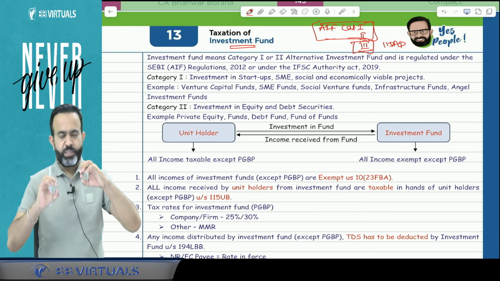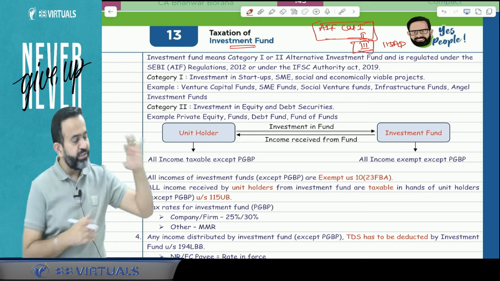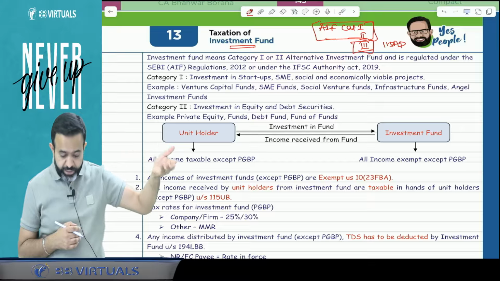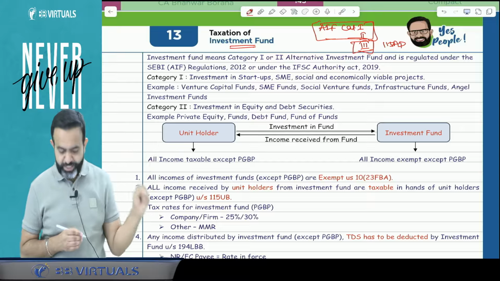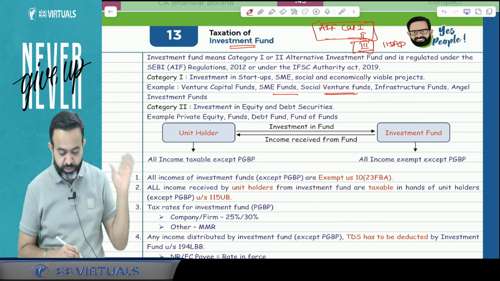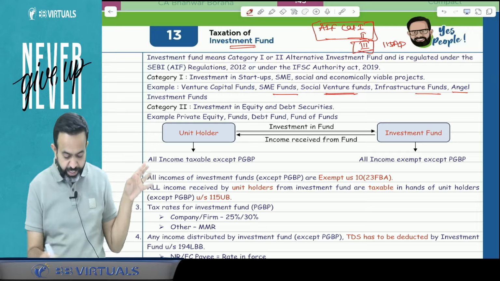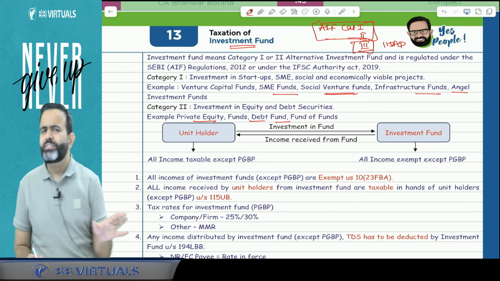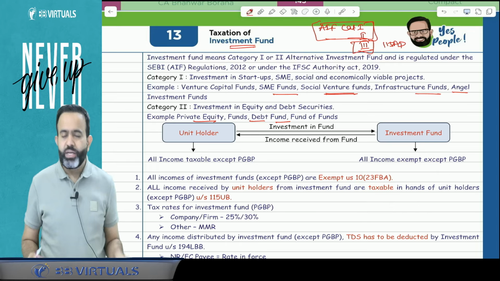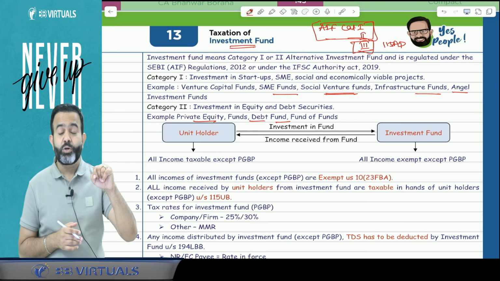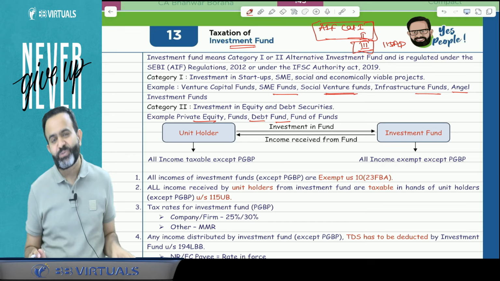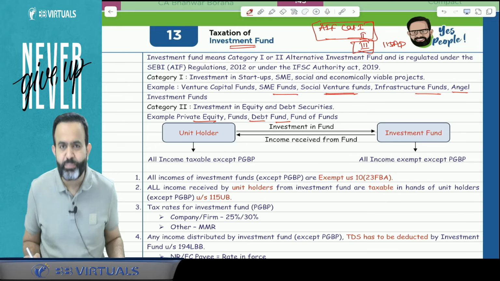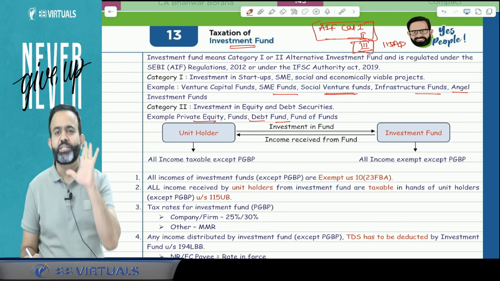Now these rich people will give the money to the investment fund, and the investment fund will invest in the share market, or in startups and all. You may have heard of the venture capital fund, SME fund, social venture fund, infrastructure fund, angel fund, private equity fund, fund of funds, debt fund and all; that is known as the investment fund. Now guys, I'm saying rich people because in India, if you wish to invest in an alternate investment fund, then the minimum capital contribution commitment should be 1 crore.